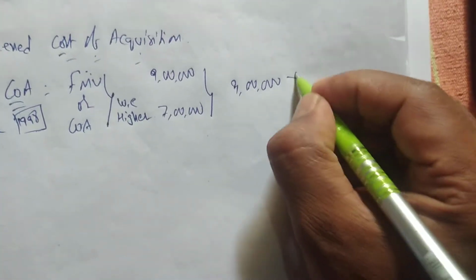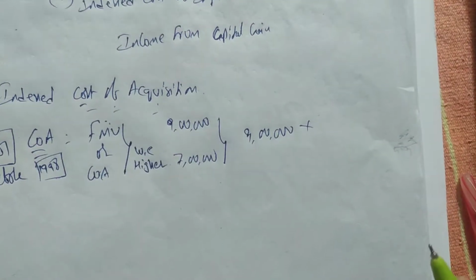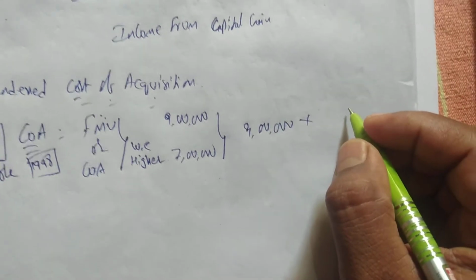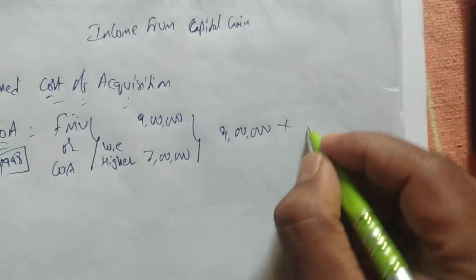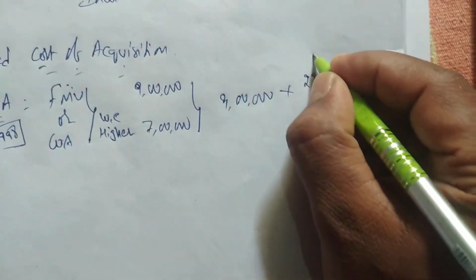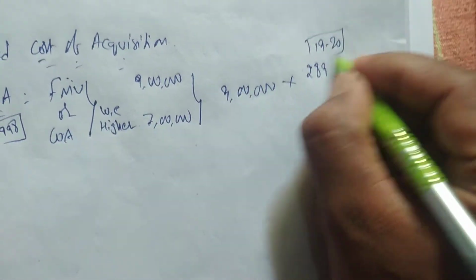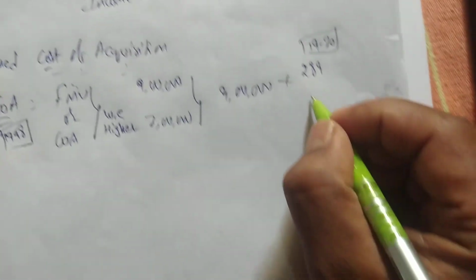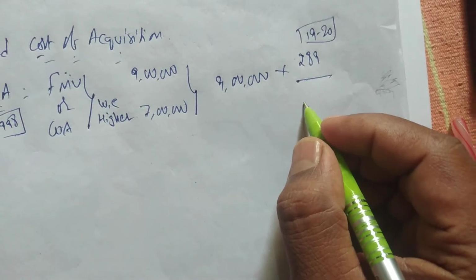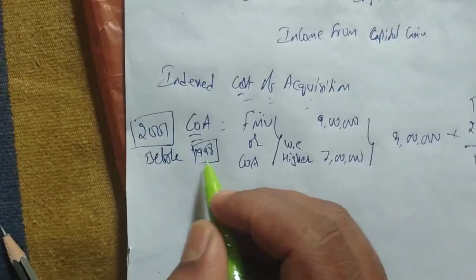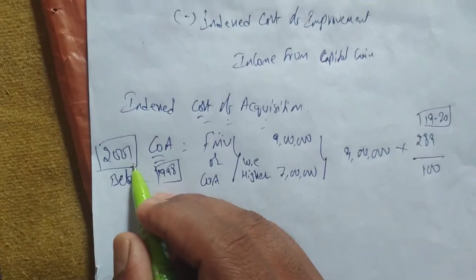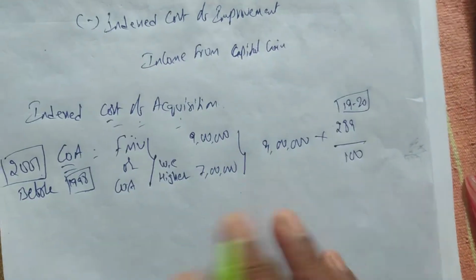Now multiply this with the CII. First you have to write the CII in the year of sale, which is 289. We saw yesterday that this is for the year 2019-20. We take the CII of the year in which it is transferred, 289, divided by 100. Why 100? Because it is purchased before 2001. Whenever it is purchased before 2001, the CII will be 100. We have seen this yesterday also.